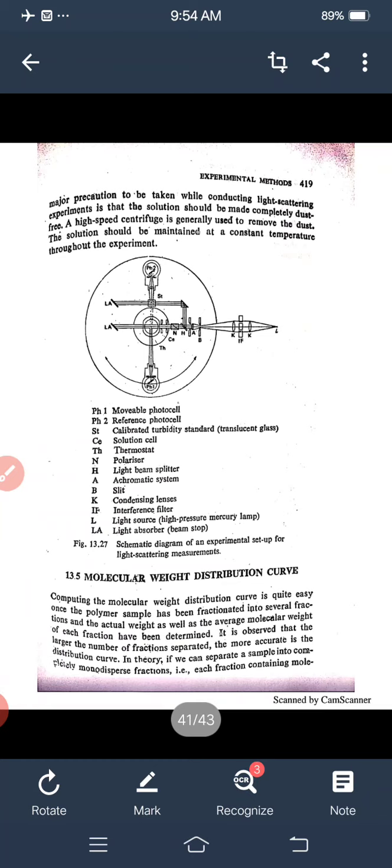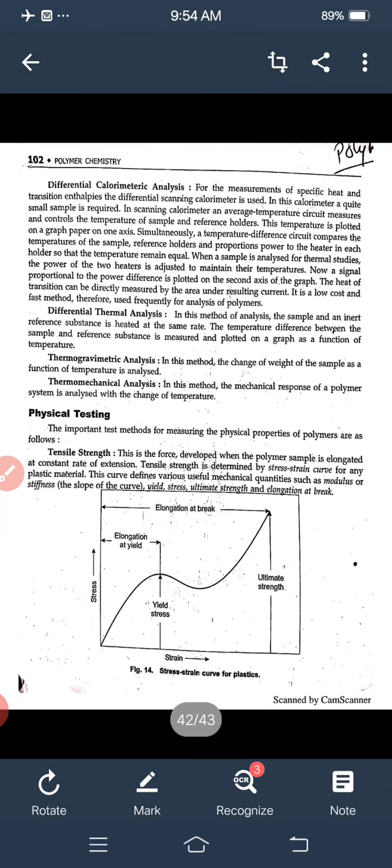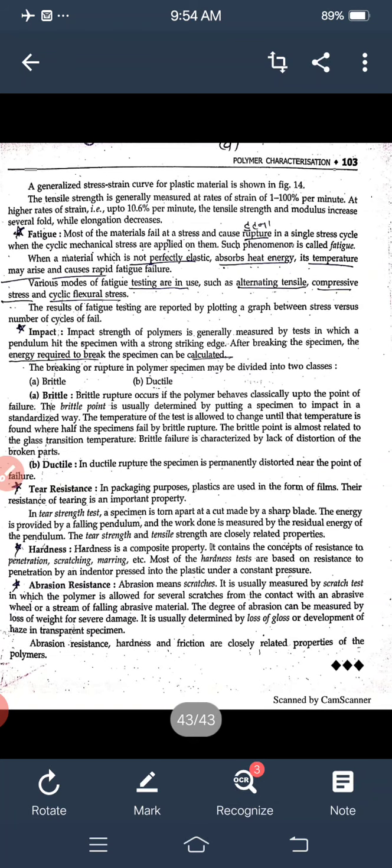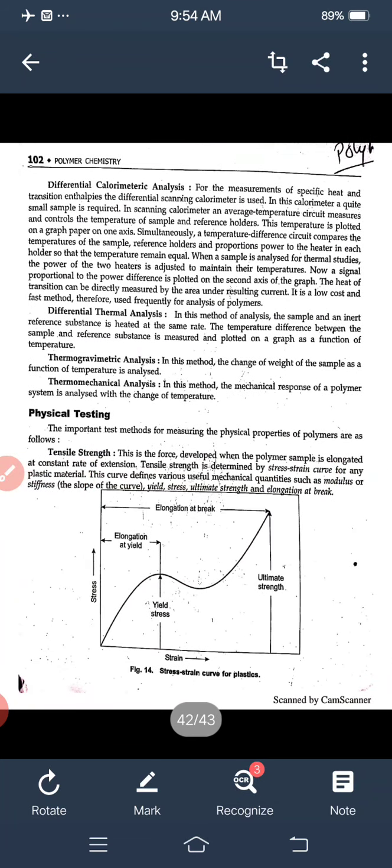Okay students, today's topic, ultracentrifugation, has been completed. Now some topics remain in this chapter: only the molecular weight distribution curve and physical testing. Physical testing is important for you, so we discuss physical testing. The important methods of measuring the physical properties of polymers are as follows. Tensile strength.